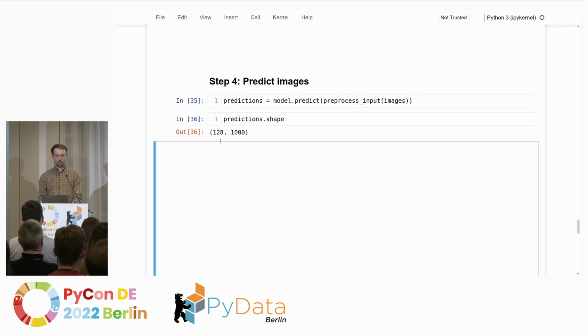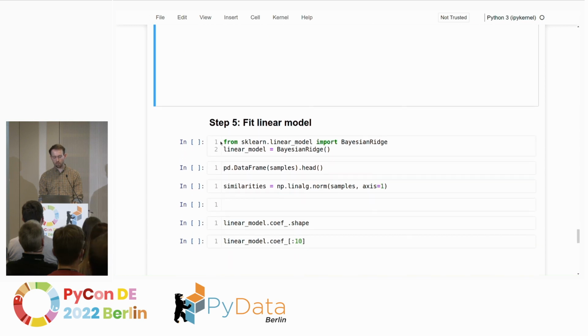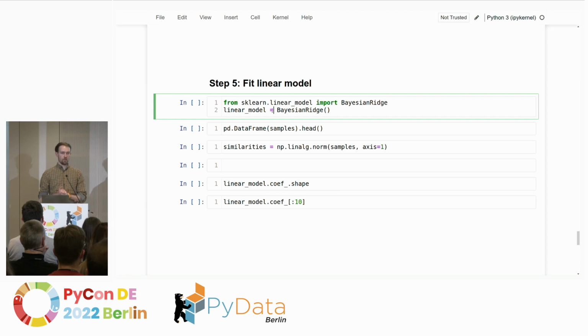Great. This so far has all been preparing things as an input for the most important step, which is the fit of a linear model. What LIME is doing, which is also what makes it unique compared to other techniques, is that it's trying to fit a linear model around the original image and figure out which parts of that image contributed most to the classification. We're essentially approximating this very complex multidimensional model with a very simple linear one.